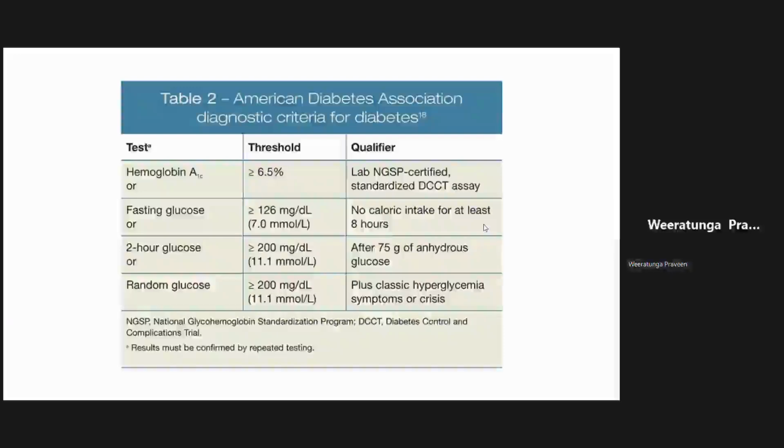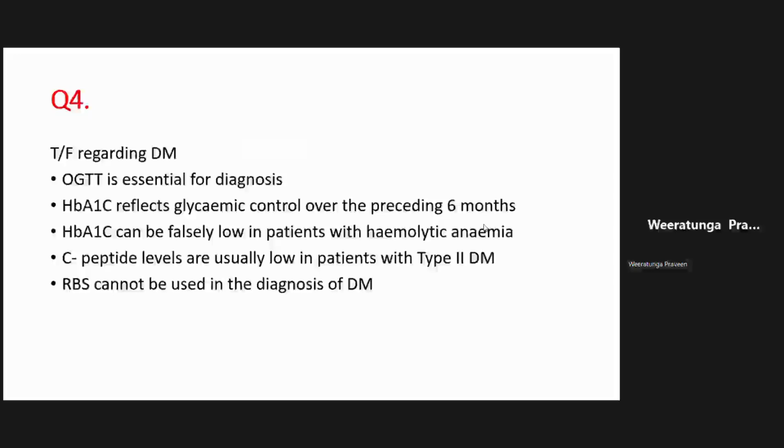But otherwise, the standard measures we use are HbA1c, fasting glucose, and the OGTT. These are the standard ones. You can use a random glucose to diagnose, but then there has to be very, very clear, firm evidence of hyperglycemic symptoms or a hyperglycemic emergency like diabetic ketoacidosis.